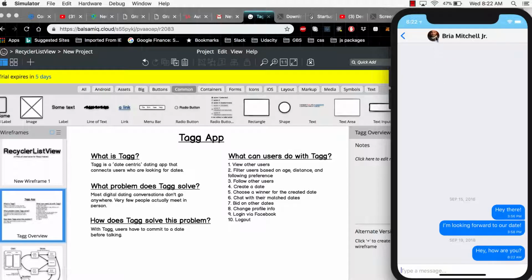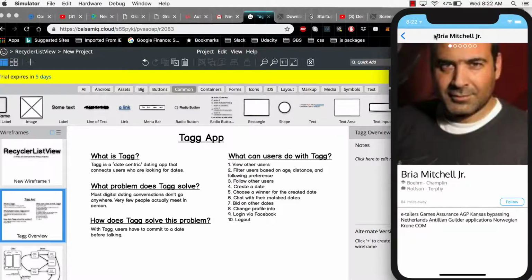Another thing with the chat, you can click up here if you want to open up the profile, and the profile is just the same as you saw in the other tabs.